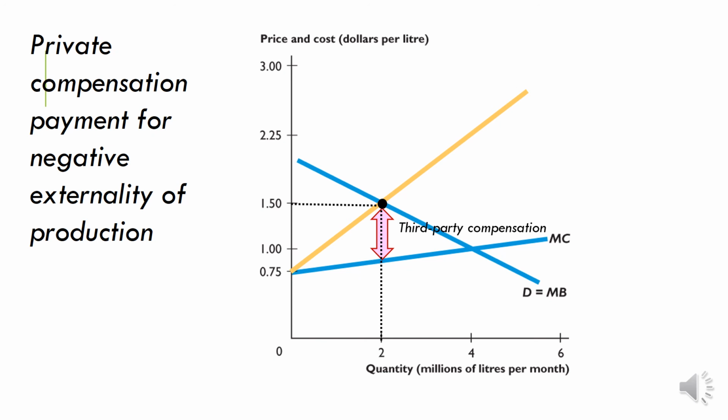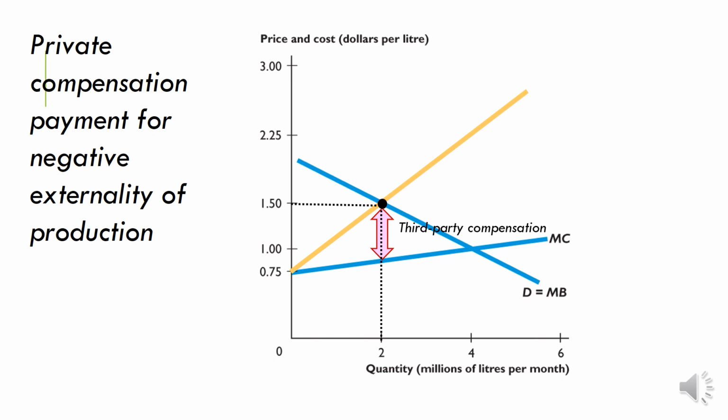It's at a limit, but they will accept it, because the revenue or the marginal benefit from the last unit, the 2 millionth unit, is just equal to the cost they're now experiencing. Their private cost plus the compensation they have to pay is just equal to that. At this point, they would be willing to produce 2 million and pay the third party compensation for that.